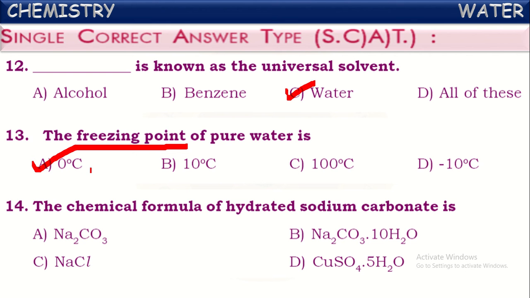Next, the chemical formula of hydrated sodium carbonate. Generally the sodium carbonate formula is Na2CO3, but it is mentioned here as hydrated, which means molecules of sodium carbonate are combined with a certain number of water molecules. So it is called hydrated sodium carbonate. Each molecule of sodium carbonate will be combined with 10 water molecules. Then it is called hydrated sodium carbonate. It is also called sodium carbonate decahydrate. It is one of the crystalline salts.